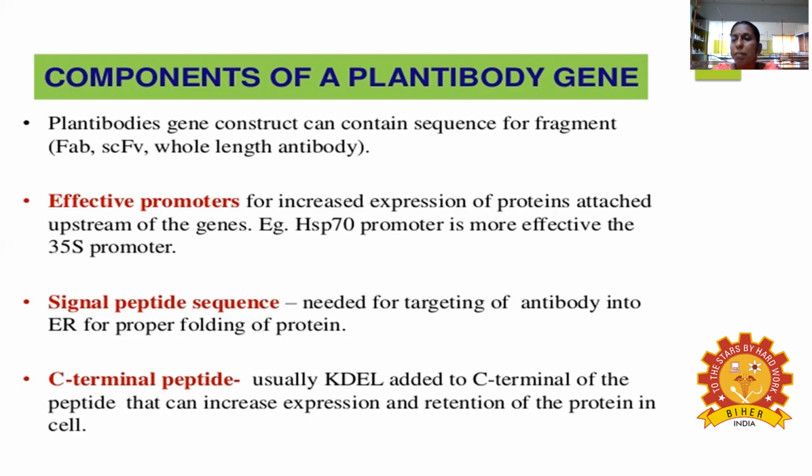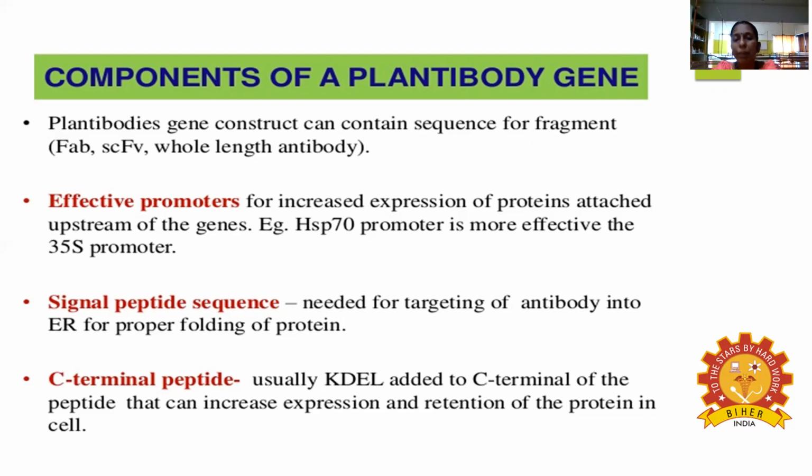Okay, and the next important feature is the signal peptide sequence. Signal peptide sequence means cell signaling mechanism. So that is also needed for the targeting of the antibody into the endoplasmic reticulum for the proper folding of the proteins. So signal molecules.